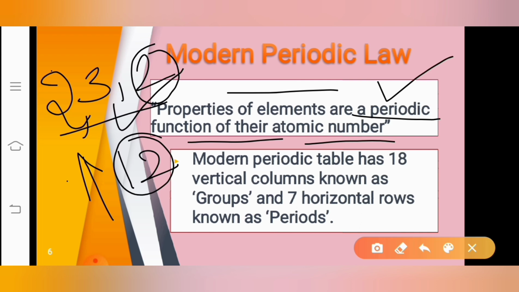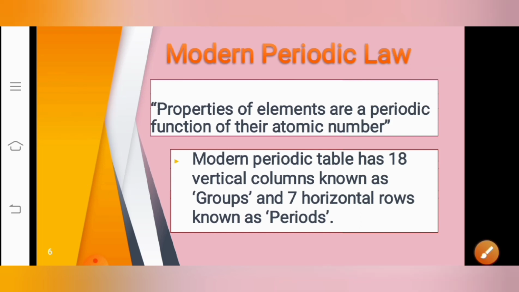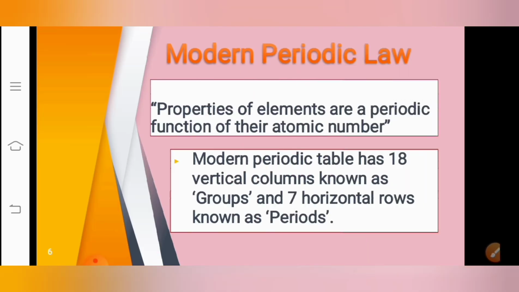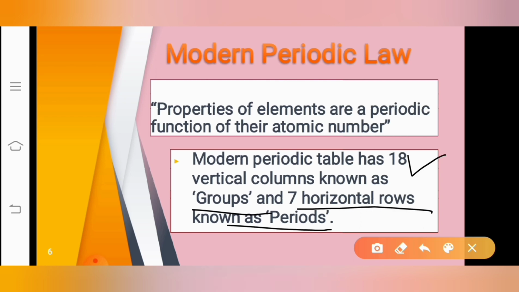So now let us look at the modern periodic table. I'll explain this in the next session. Now I'm giving the introduction to the modern periodic table. The modern periodic table has 18 vertical columns known as groups and 7 horizontal rows known as periods.